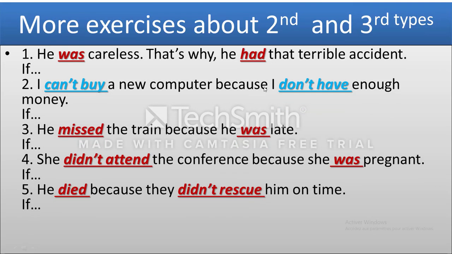So let's go for more exercises about how you can distinguish between the second and the third conditional in the exam. Here you are. He was careless, that's why he had that terrible accident. If, look here, in order to distinguish between the second and the third by tenses, as I told you before, was, had, you have to use the third conditional because we have simple past. Okay, if he, negative, here we have positive, you have to put negative.